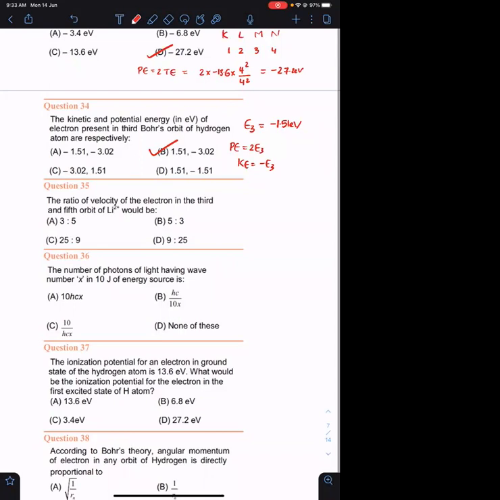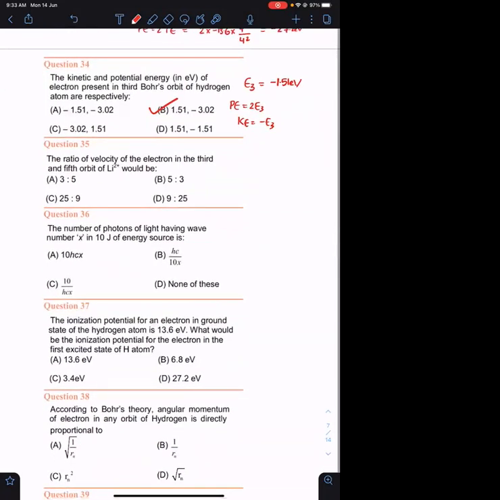Okay, question number 35. The ratio of velocity of the electron, I think this is a key change. The ratio of velocity of the electron in the third and the fifth orbit of Li2 positive. Velocity is proportional to Z upon n. So for the third orbit, V3 upon V5 is equal to Z, which is the same in both cases, since the velocity is asked in Li2 positive, which has Z equal to 3. So 3 by 3 upon 3 by 5. Cancelling 3 and 3, it is equal to 5 upon 3. So the answer has to be 5:3, right? Yes, sir, option B.